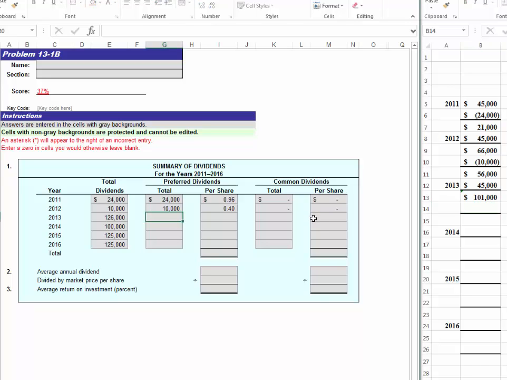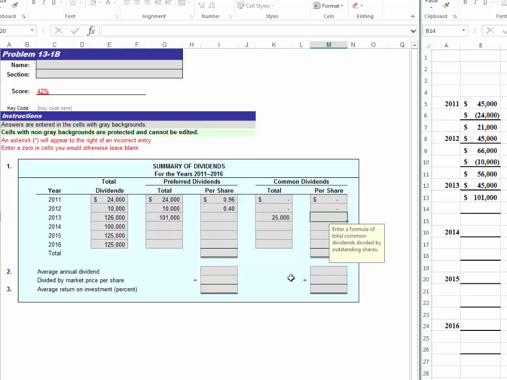And the amount it will take is $101,000 of that total amount. This also means that the common stockholder is going to receive a certain amount of dividends. So $126,000 was declared, $101,000 goes to the preferred, which leaves $25,000 to go to the common stockholder.